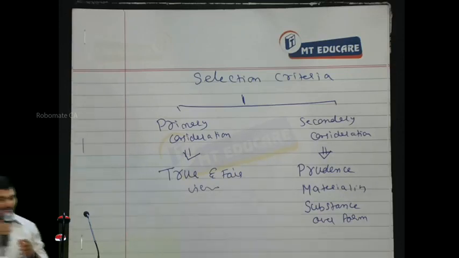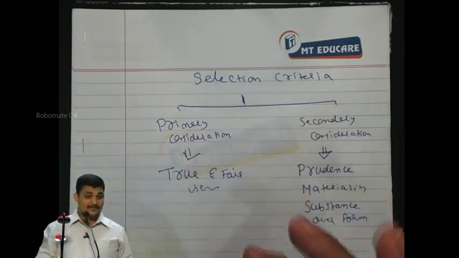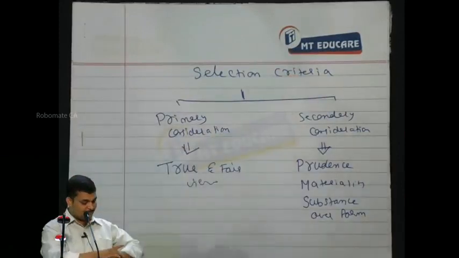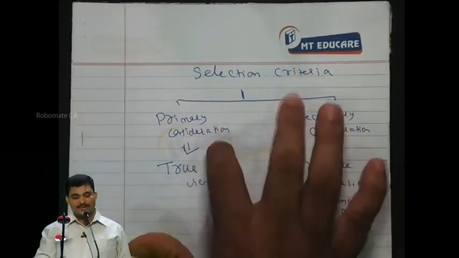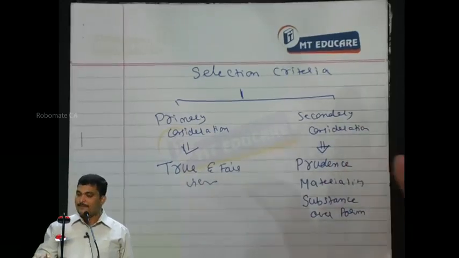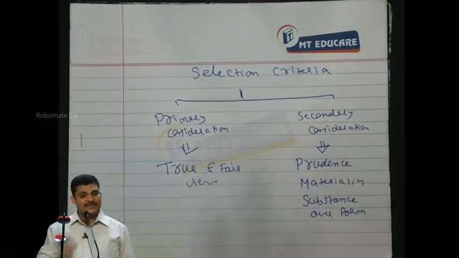Please respond. So these are all the selection criteria for accounting policy. The base money questions had come, so we can't miss out. Understood? What are the selection criteria? Primary consideration. What is that primary consideration? True and fair value. Secondary consideration: prudence, materiality, substance over form. Pakka? Everybody? We are discussing which standard?